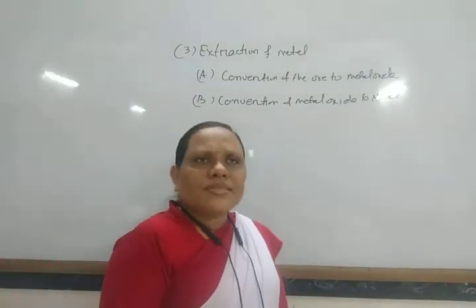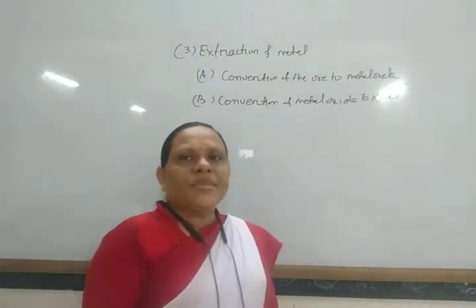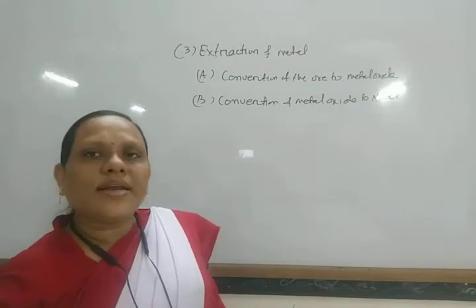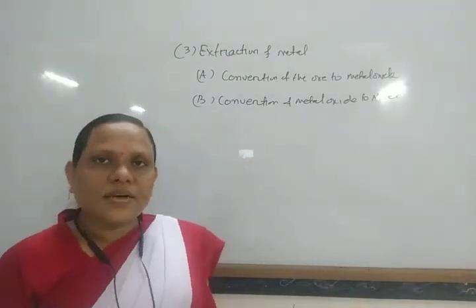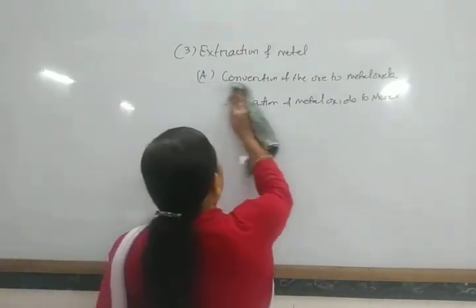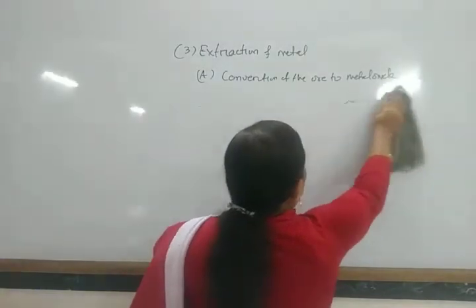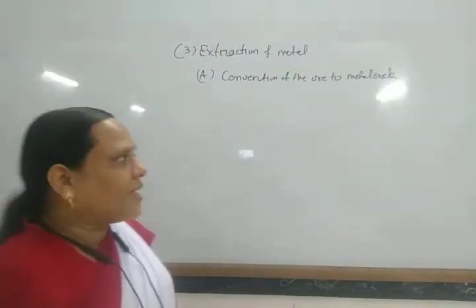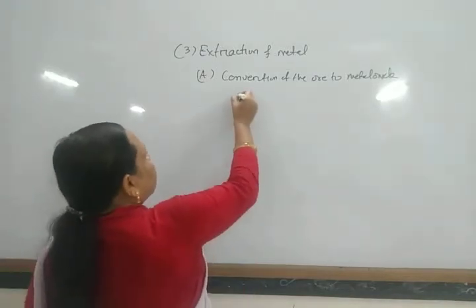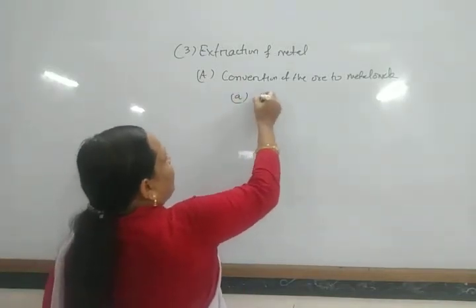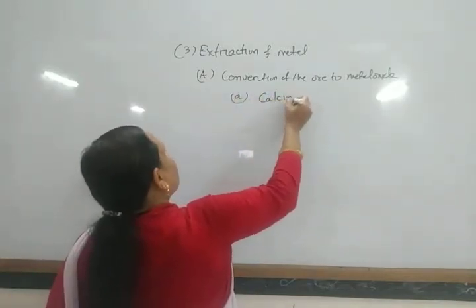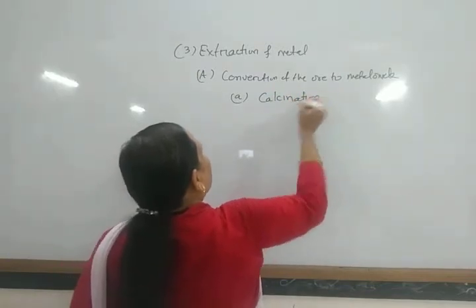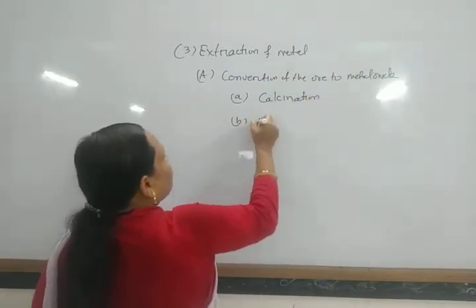The ore is converted to metal oxide by two processes: either calcination or roasting. One is calcination, and another is roasting.